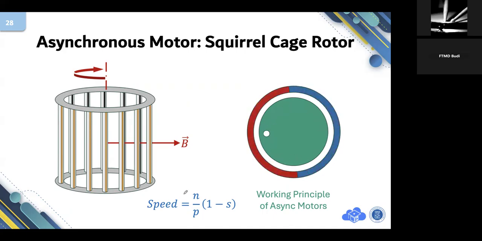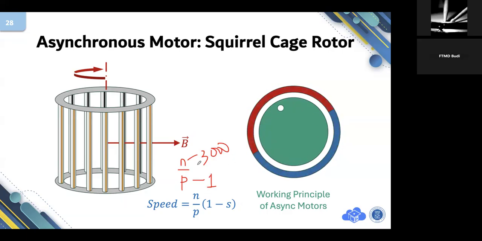The speed of the motor is determined by, for an induction motor, N per P only, right? N is synchronous speed, which is 3000 rpm, and P is the number of poles. If the number of poles is 1, for a synchronous motor, the speed will be exactly 3000 rpm.